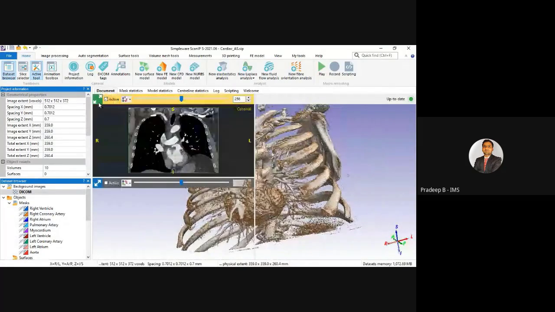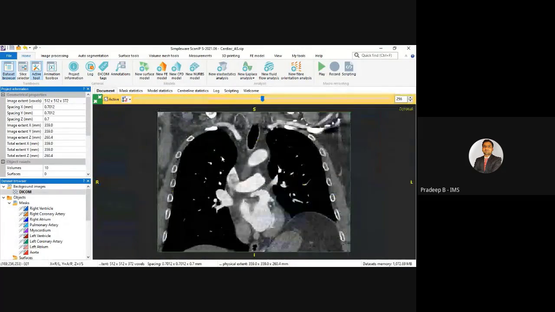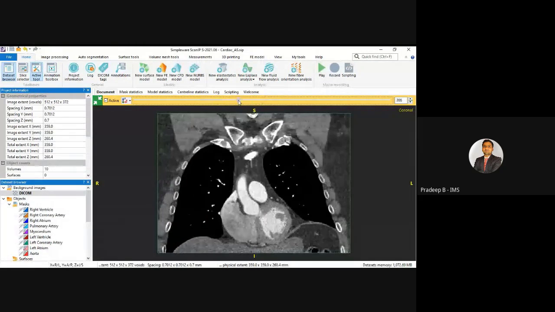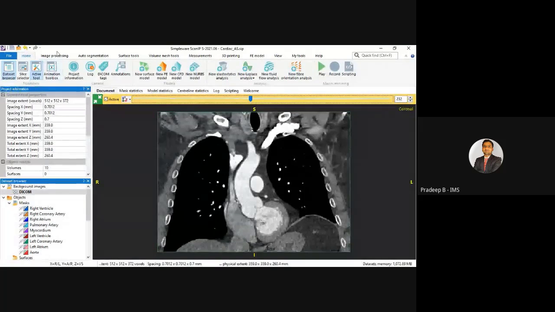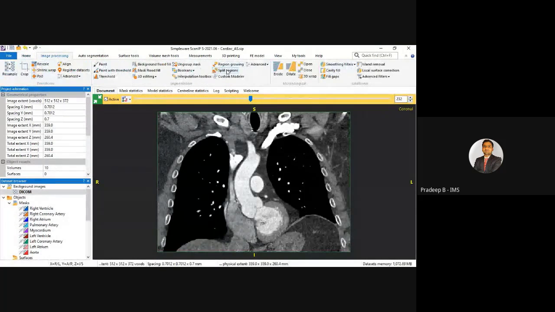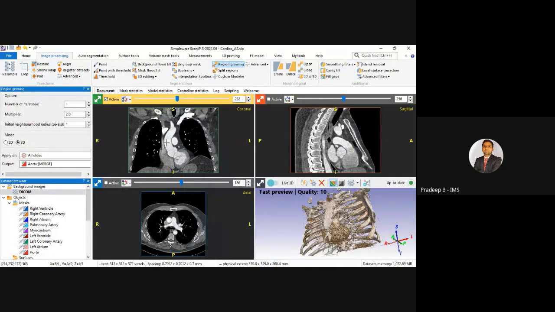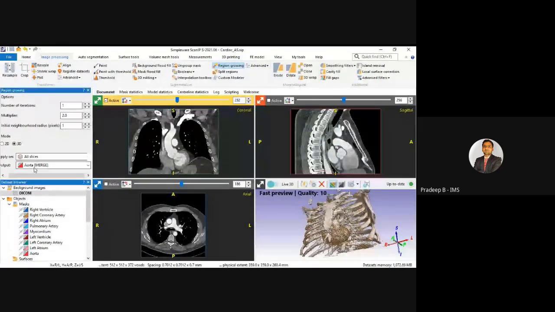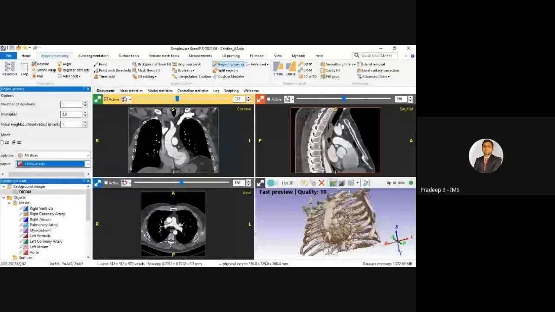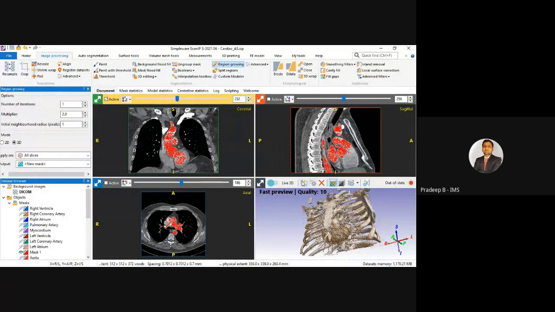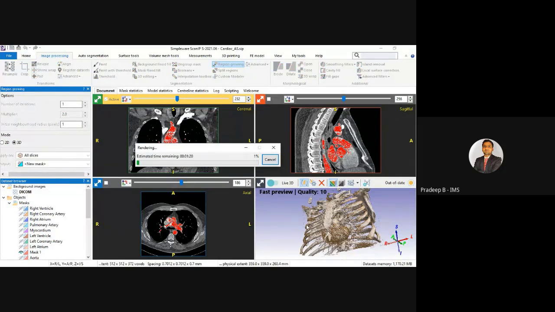If we are going to segment this, because soft tissue segmentation is a very complex and time consuming task, we can use a different approach, region growing. So let's say I will just select this, click here, and this will generate a model, and we can see this in 3D view as well.